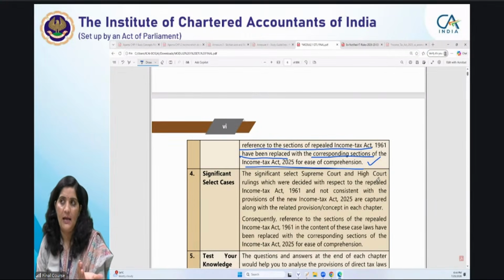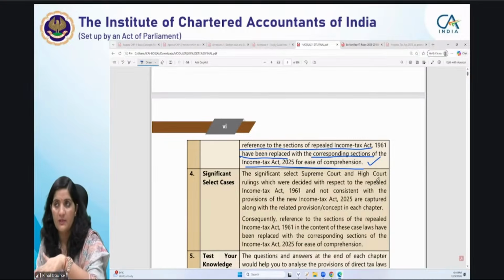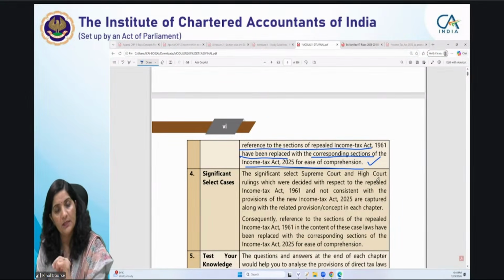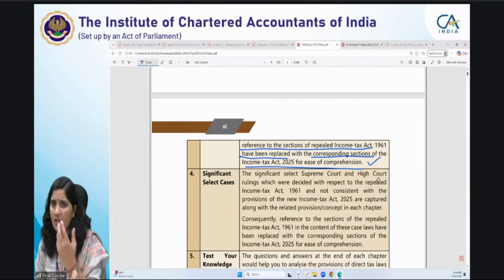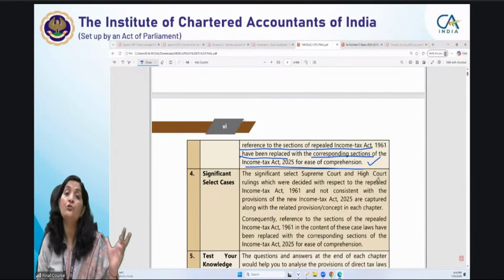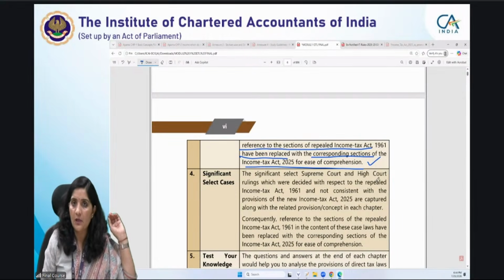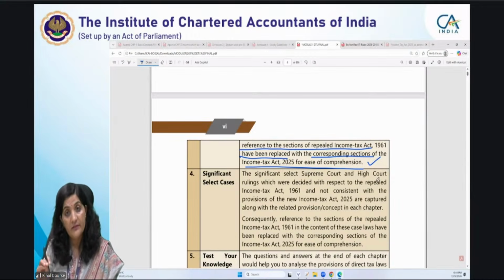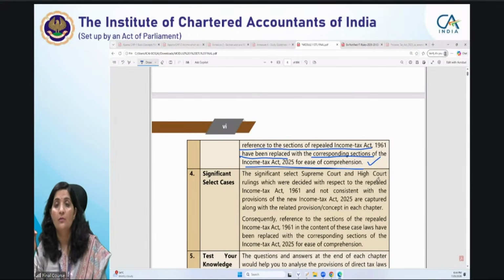If you know the 70% portions, the first compulsory question is based on the computation of total income and tax liability of a company or various entities. It can be your firm, it can be your cooperative society, anything. These rulings, whatever being decided in the old act, are relevant while solving that question.